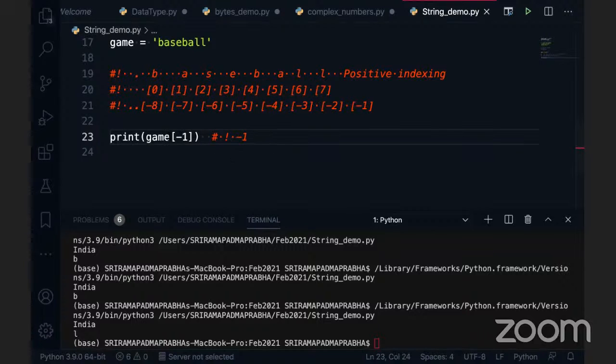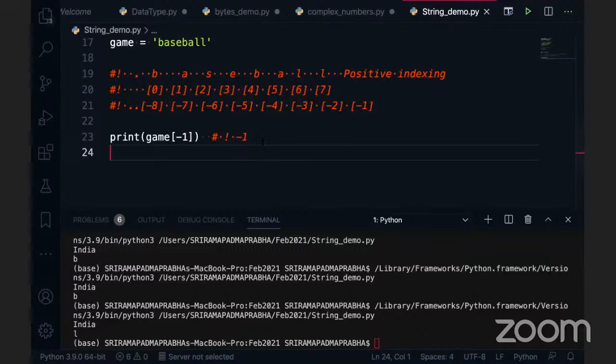Okay, so indexing is represented with the square brackets. Now you may wonder, can I use float values in the index? No. The index is always a positive or negative integer value. It can never be a float value. It is always an integer number only, generally.